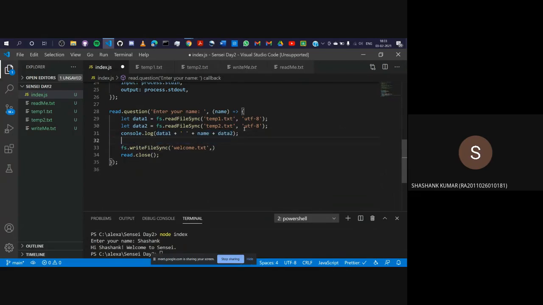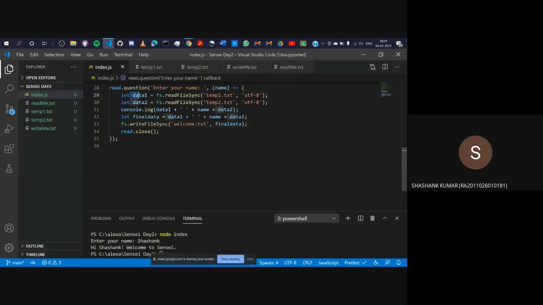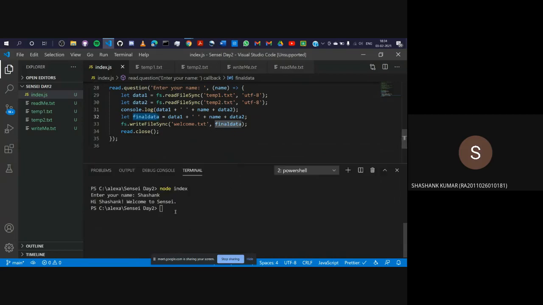This I stored in data. Let final data is equal to this. I'll store final data here. So you are accessing data 1, data 2, then you are entering a name, and then you are storing it in final data and then printing it. So let's run it here. I'll clear this, clear the clutter. I'll run index again and enter your name. My name is Sashank Kumar, and it prints this.